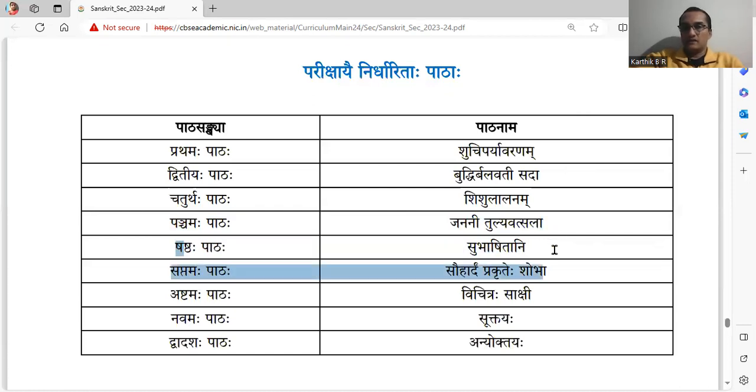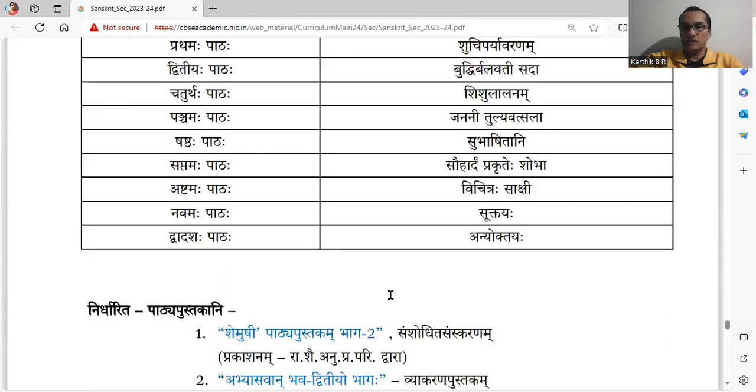Shashtaha chapter, that is the 6th chapter, Subhashitani. Then Saptamaha chapter, Sauhardam Prakrite Shobha. Then the 8th chapter, Vichitra Sakshi. 9th chapter, Suktayaha. 10 and 11 are again skipped. The last chapter is Anyoktayaha. So these many chapters, 1, 2, 4, 5, 6, 7, 8, 9 chapters are there from your Shemushi textbook.